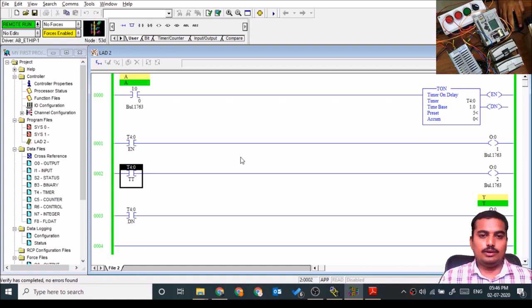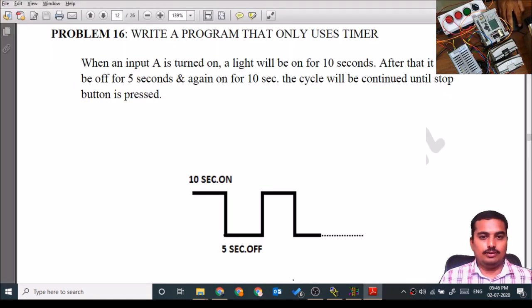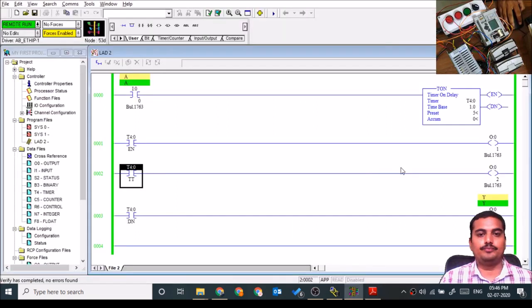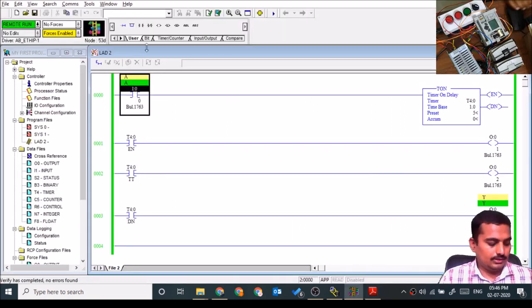We'll see one simple assignment on this. If input is on, the light will be on for 10 seconds, off for 5 seconds, again on for 10 seconds, again off for 5 seconds, and this will repeat infinitely. Okay, so we'll create the assignment on this.